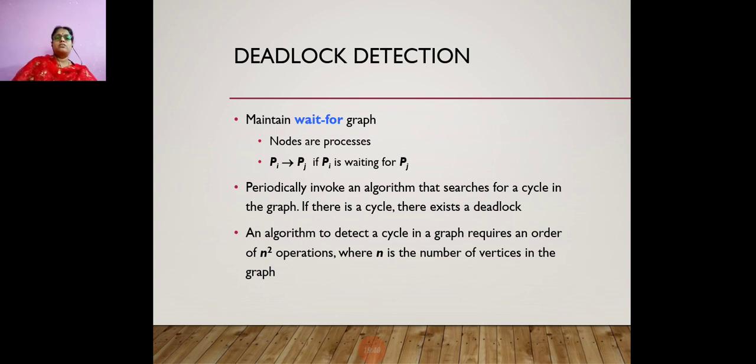Otherwise, the deadlock situation does not exist. An algorithm which detects a cycle in a graph requires an order of n square operations, where n is the number of vertices in the graph. By looking at the graph itself, you can detect whether a deadlock situation arises in your system or not.